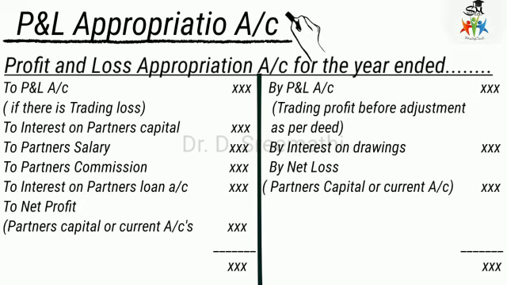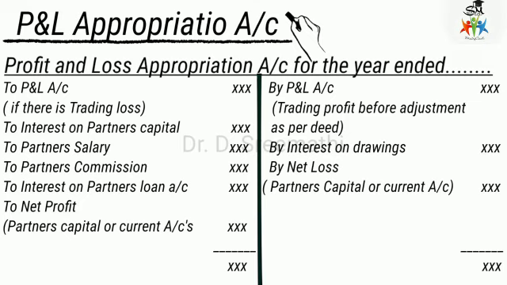And then the interest on drawings. What is the interest on drawings? If a partner withdraws any amount for his personal purpose, that is called drawings. For those drawings, interest is to be charged when it has been allowed in the partnership deed. So according to that, any interest charged on drawings should be credited in the profit and loss appropriation account.